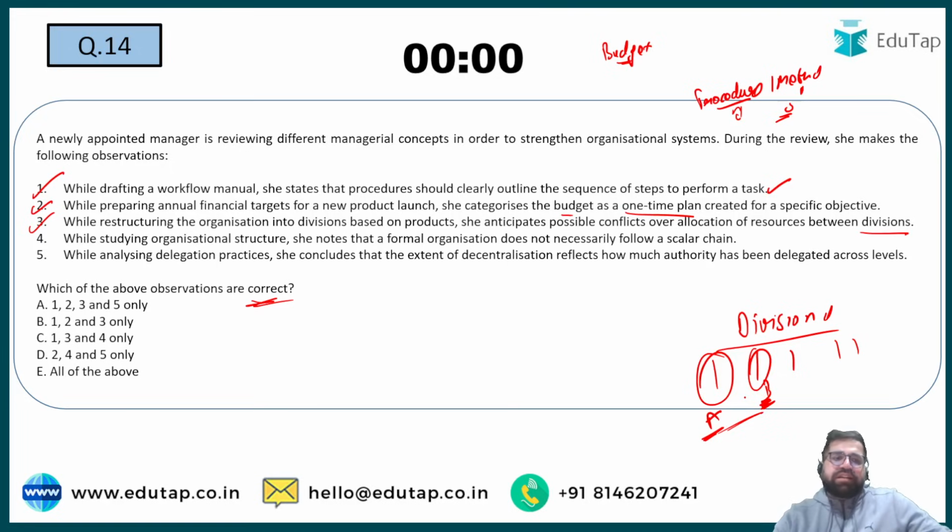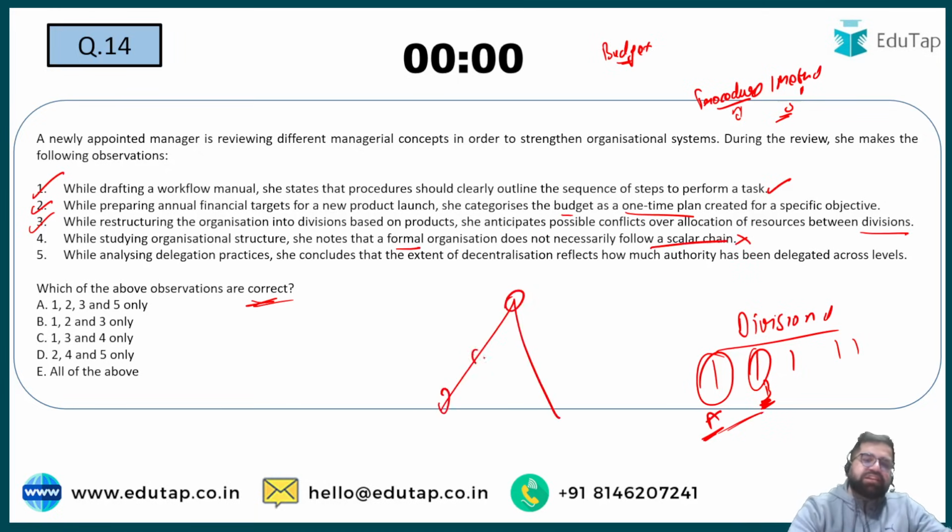While studying organizational structure, she notes that formal organization does not necessarily follow scalar chain. This is incorrect because formal definitely follows scalar chain. What is scalar chain? I hope you know. Scalar chain is a communication network. The horizontal communication over here is known as gangplank. Scalar chain was given to you by Henry Fayol. So 4 is incorrect.